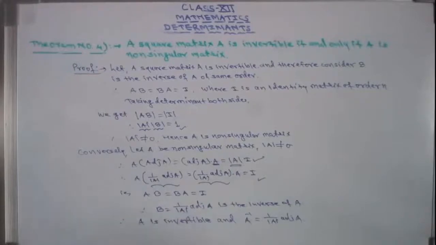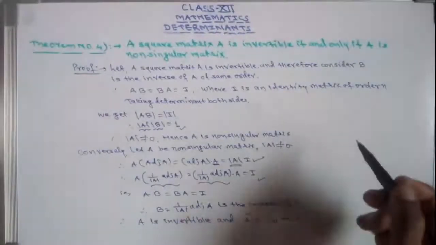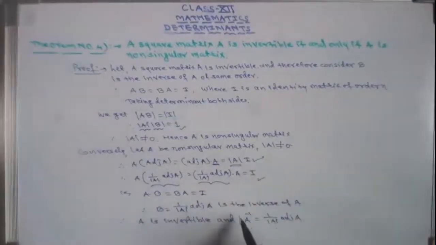So always remember, if capital A is a non-singular matrix, then its inverse, A inverse, equals 1 upon determinant of A into adjoint of A. So you remember this formula. Okay, thank you, students. Now students, take an example on this inverse, how to find the inverse of the matrix.